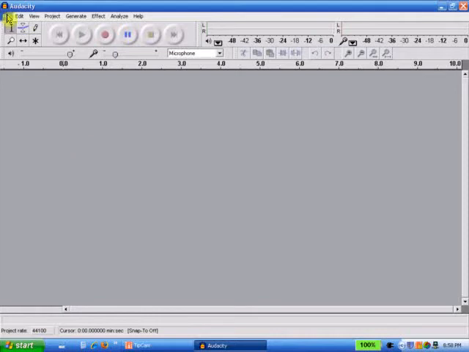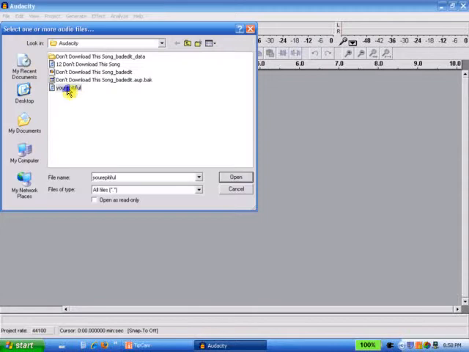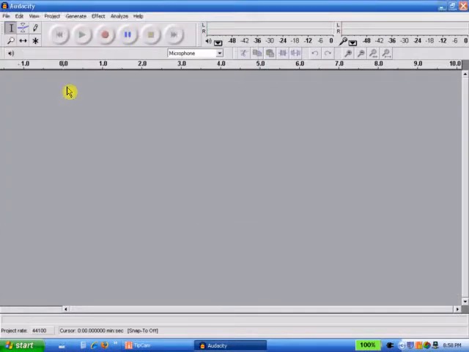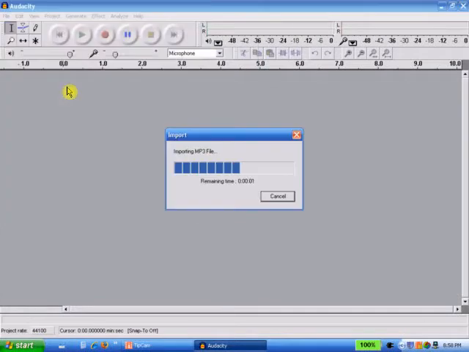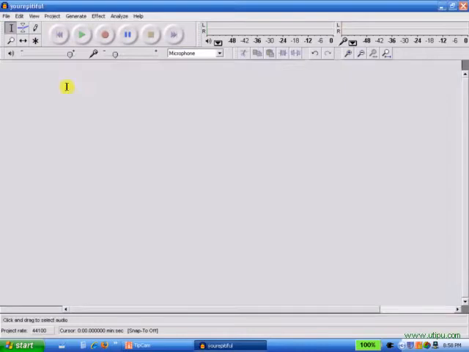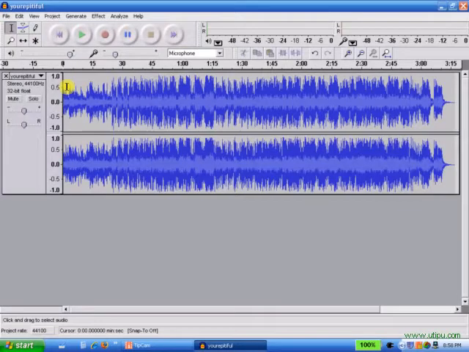I've opened up Audacity, and I'm now going to open up the song You're Pitiful by Weird Al Yankovic, which is available for free download off his website. I must mention that this song is not to be reproduced without specific permission from Weird Al Yankovic himself. That being said, I'm going to start editing with Audacity.